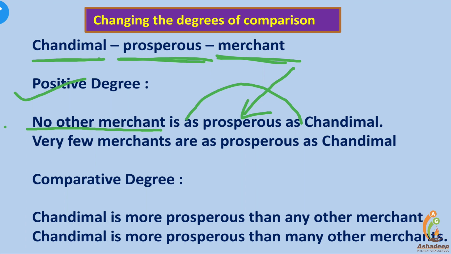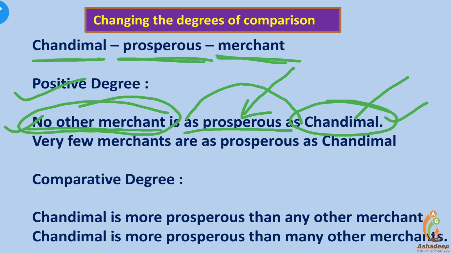No other, it is a negative sentence. No other merchant is as prosperous as Chandimal is. Means Chandimal is more prosperous than any other merchant. The sentence says that Chandimal is more prosperous, and Chandimal has been compared with the other merchants, and the comparison shows that Chandimal is more prosperous. This is the way comparison is done.